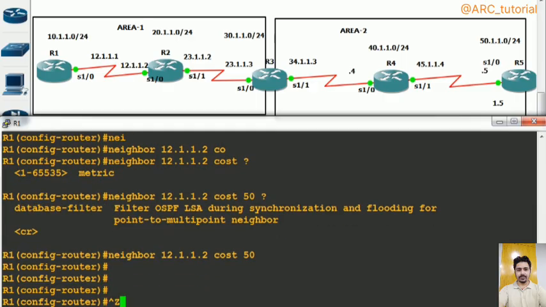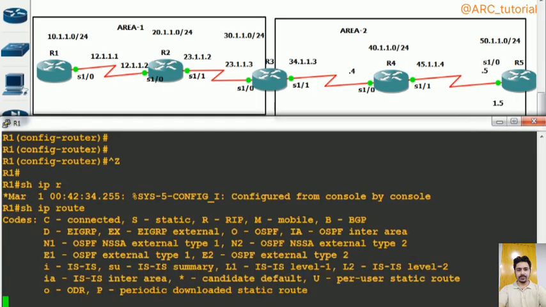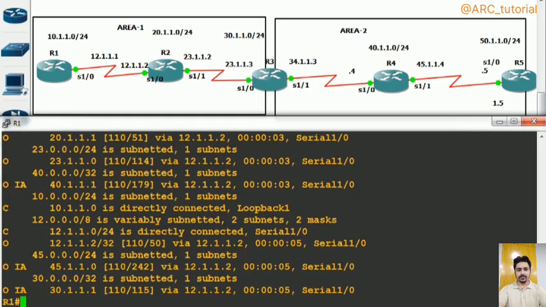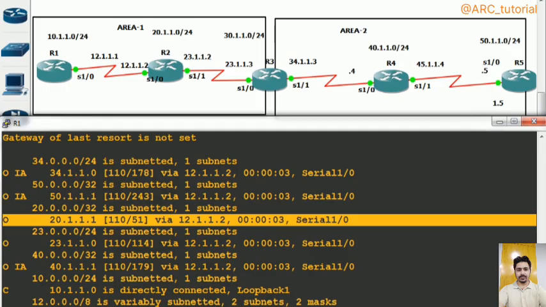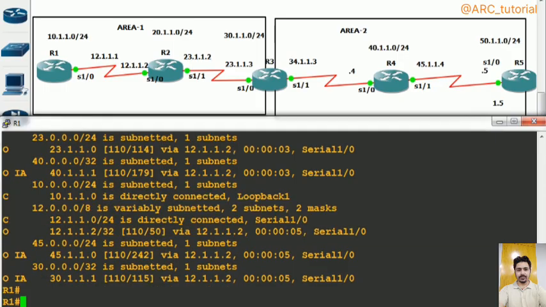For this neighbor I have defined its cost as 50, and now you see show ip route to reach R2's LAN network, which is 2.2.2.0's network. Where is that? Equal to 1.1.2/32. See, 51.